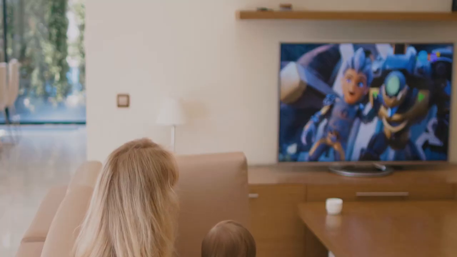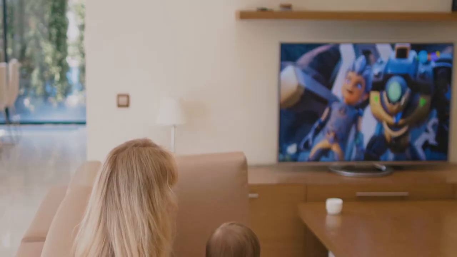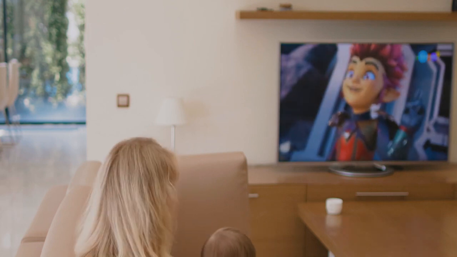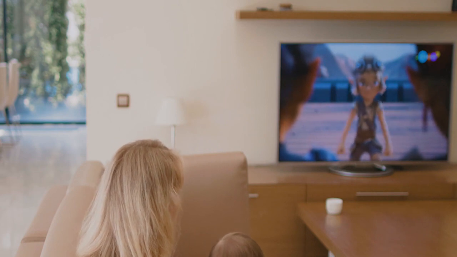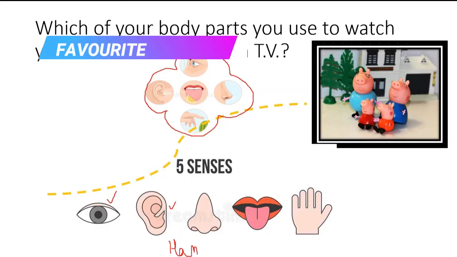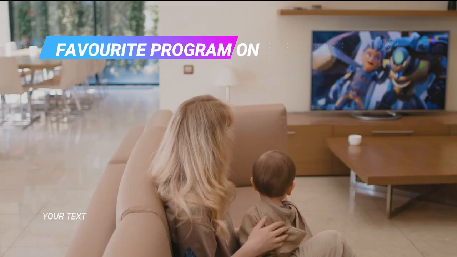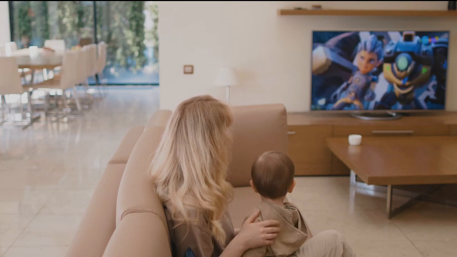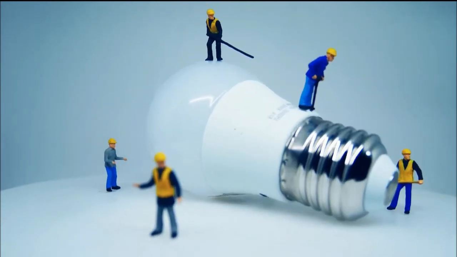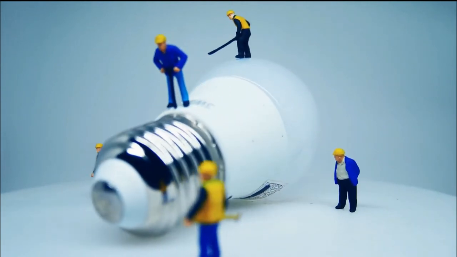Whose favorite cartoon is it? And which of your body parts will help you to watch it on television? Ma'am, what are you asking? It's such a simple question. We use our eyes to watch our favorite program. Very good. We use our eyes, we use our ears to listen, and your hands help to change the channel. Right? So it means when we are doing any small activity, we definitely use all our sense organs together to actually complete that activity.